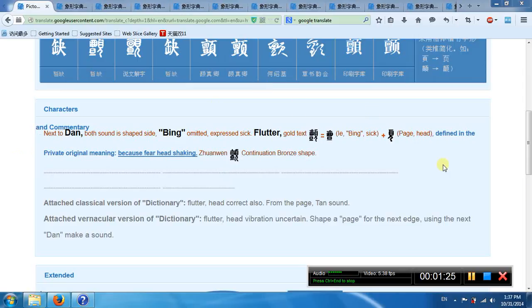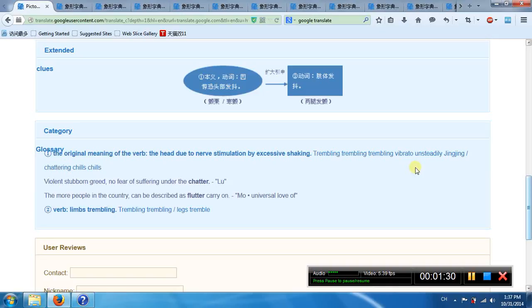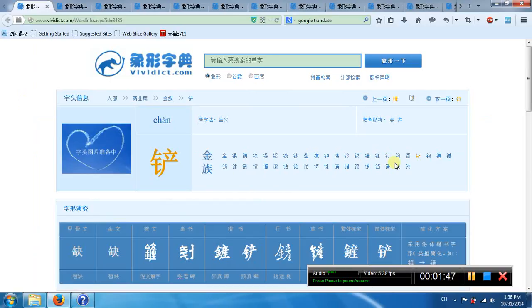Head shaking due to nerve stimulation. So the exact meaning means lips trembling. Okay. This is the Chan.